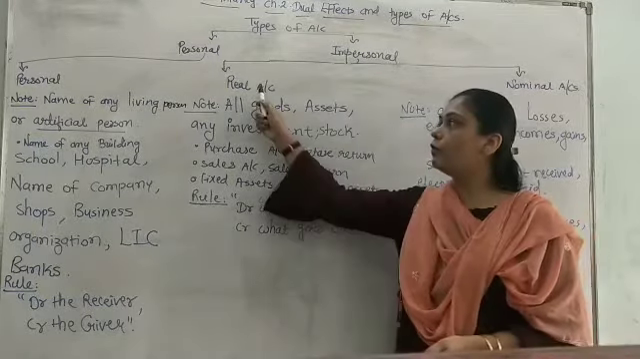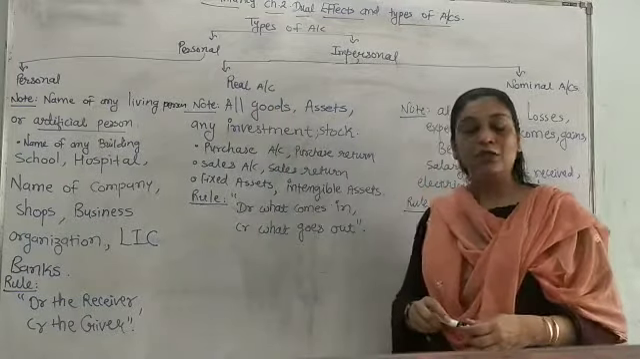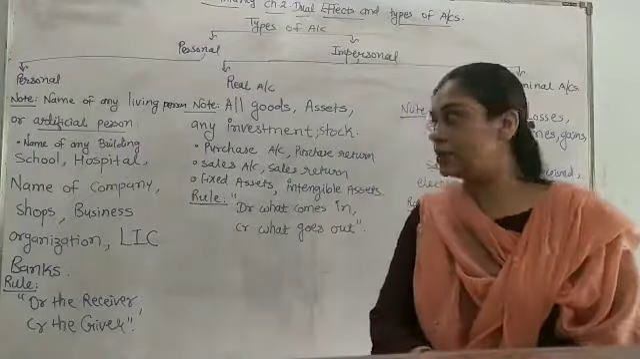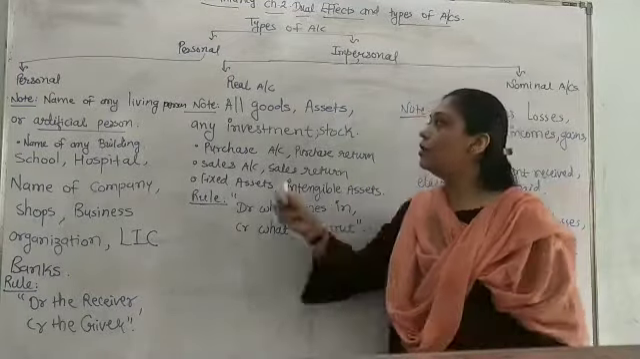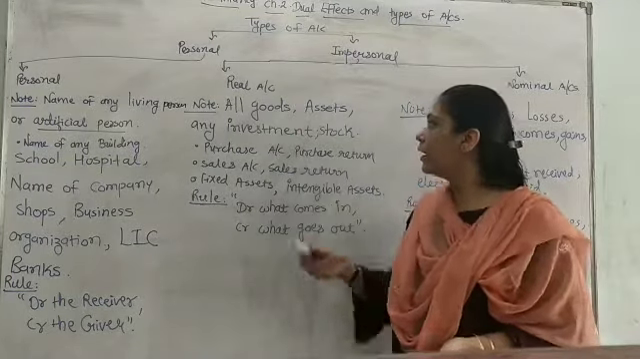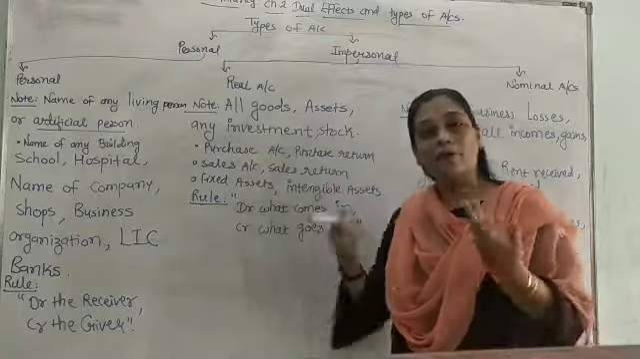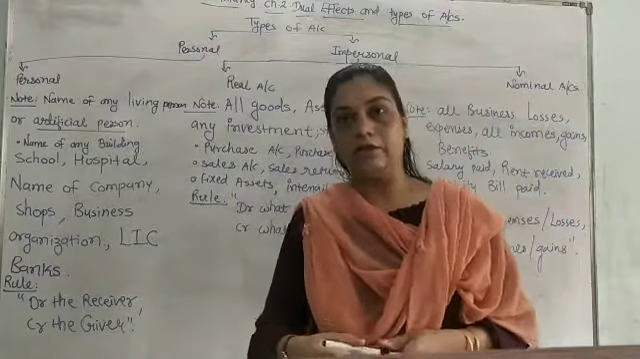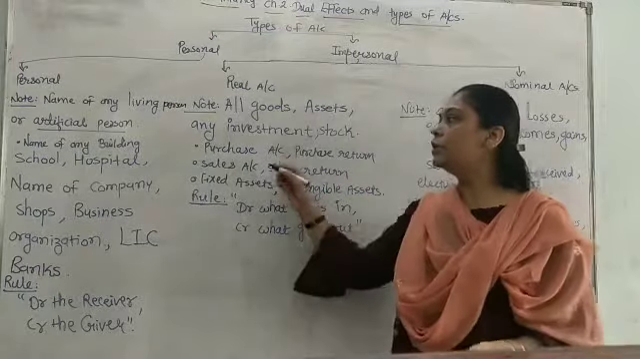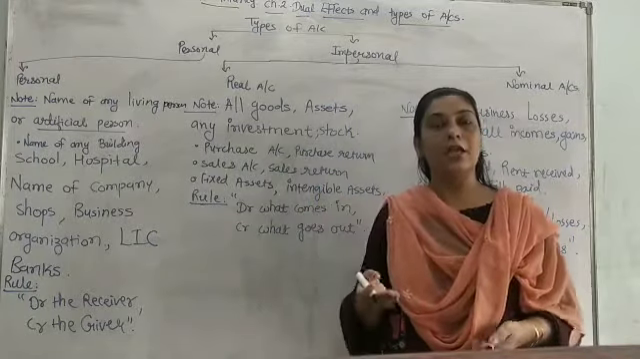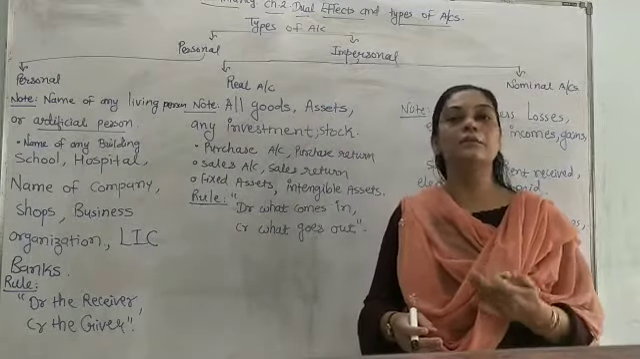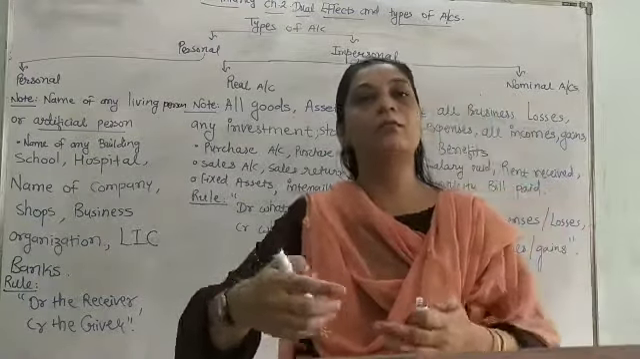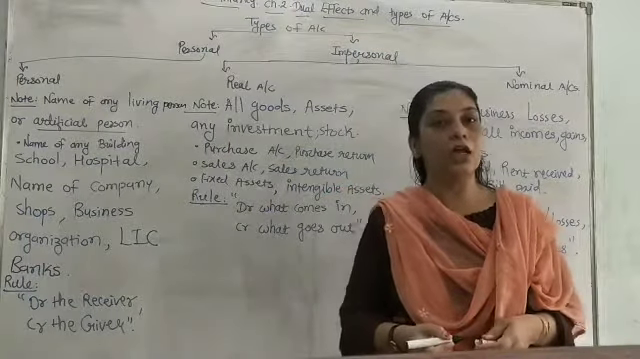Now I would like to go for the second one, and that is real account. The word itself suggests real. Real means what exactly is there in existence. So when I talk about the real account, all different types of goods, assets, any type of investment and the stock are considered in the real account. For example, goods, then goods purchase account, when we buy goods and they come into the business. Then purchase return, after buying goods, when I am getting back some goods, that is called purchase return of the goods.